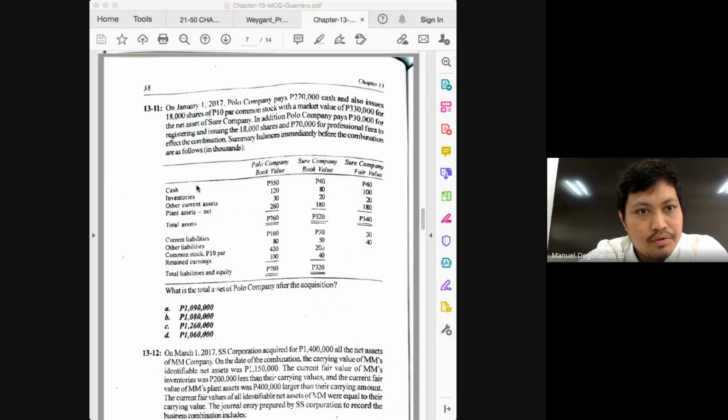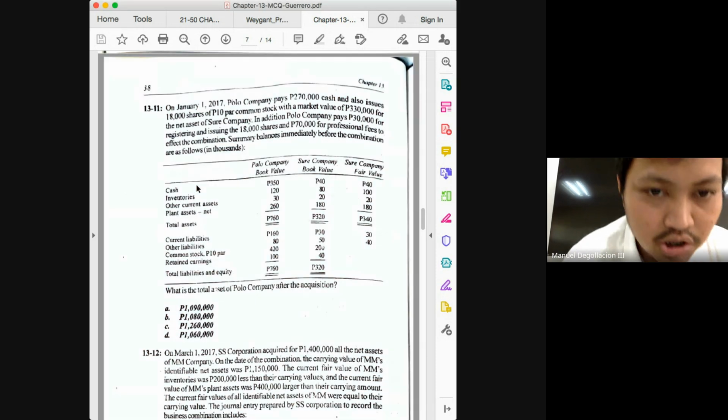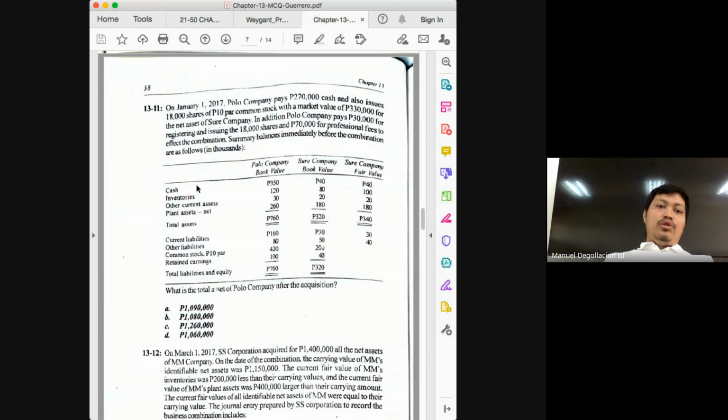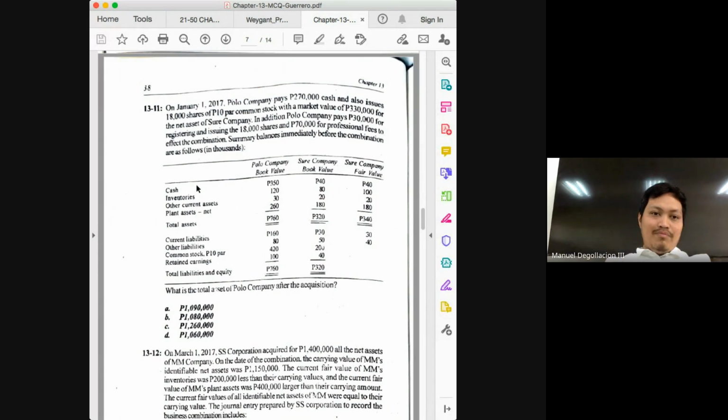So let's start with 13-11. Problem 13-11, class, is a good candidate for a problem that will come out on our exam on Tuesday. Okay, but of course, expect that instead of being asked only one question from this problem, you could be asked multiple questions from this problem.